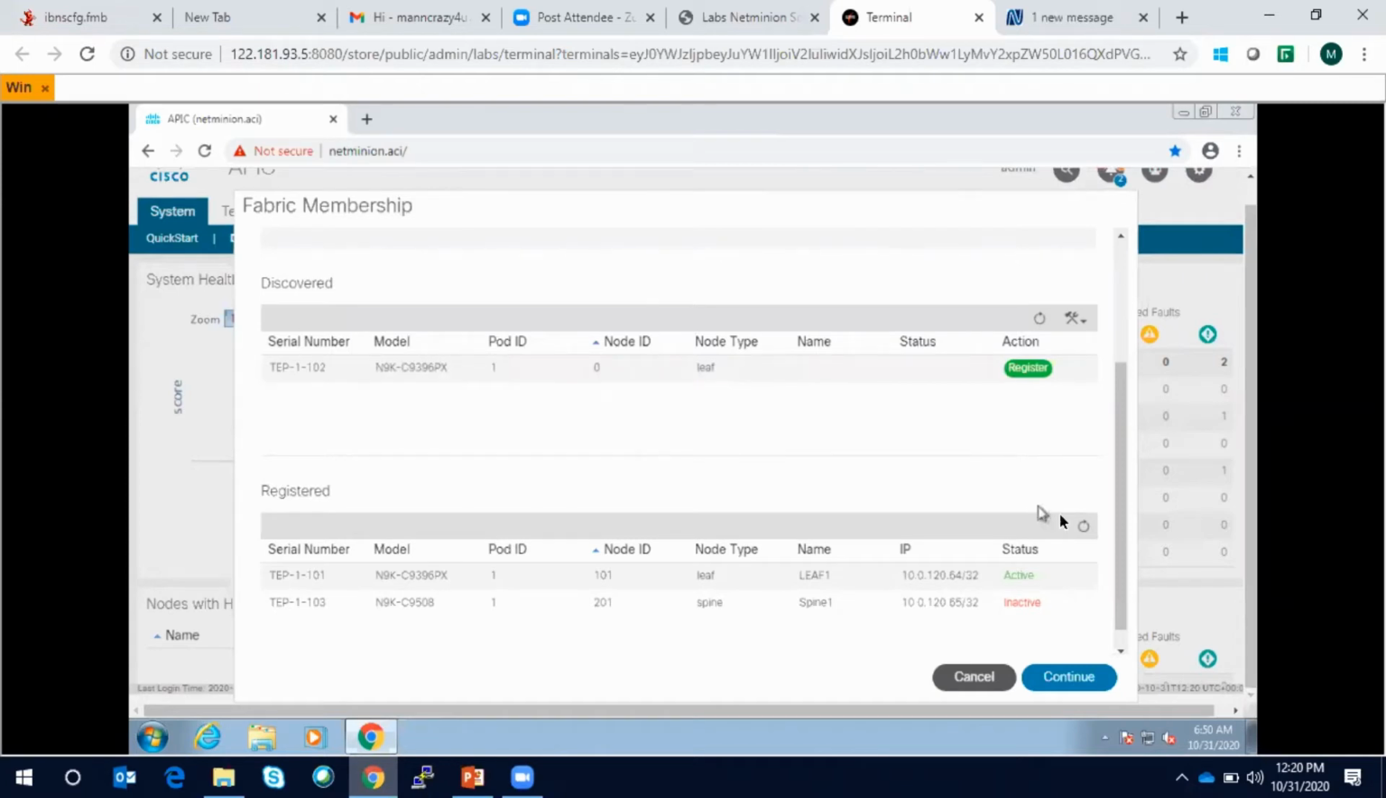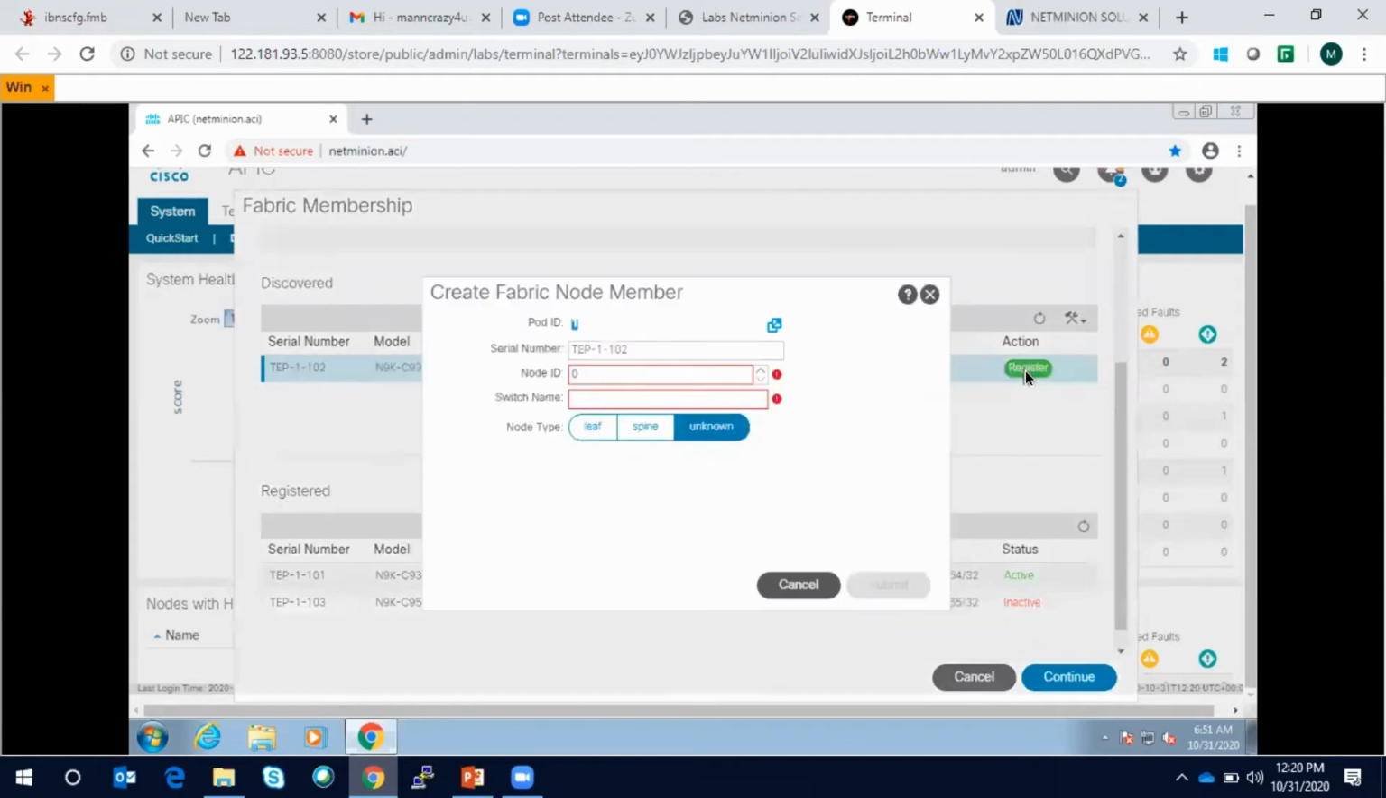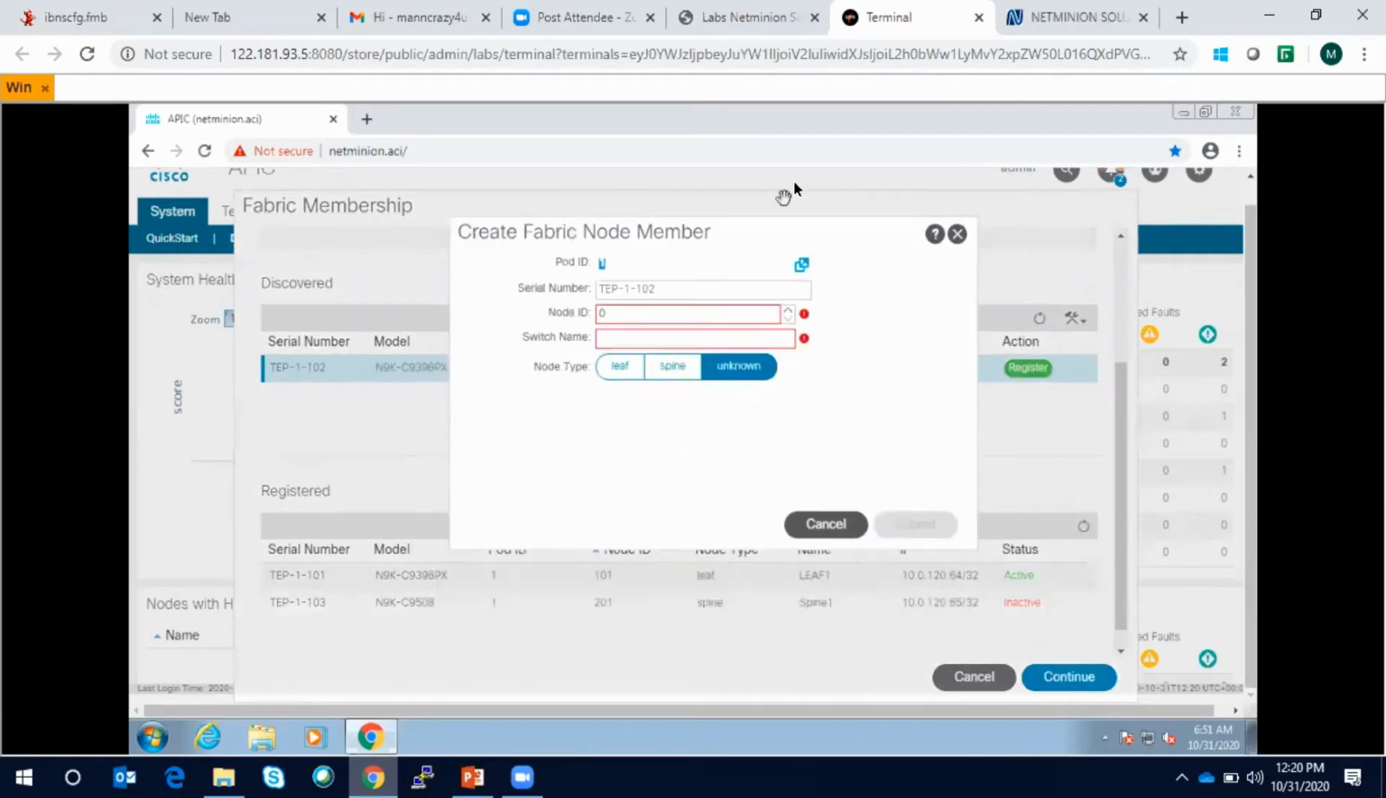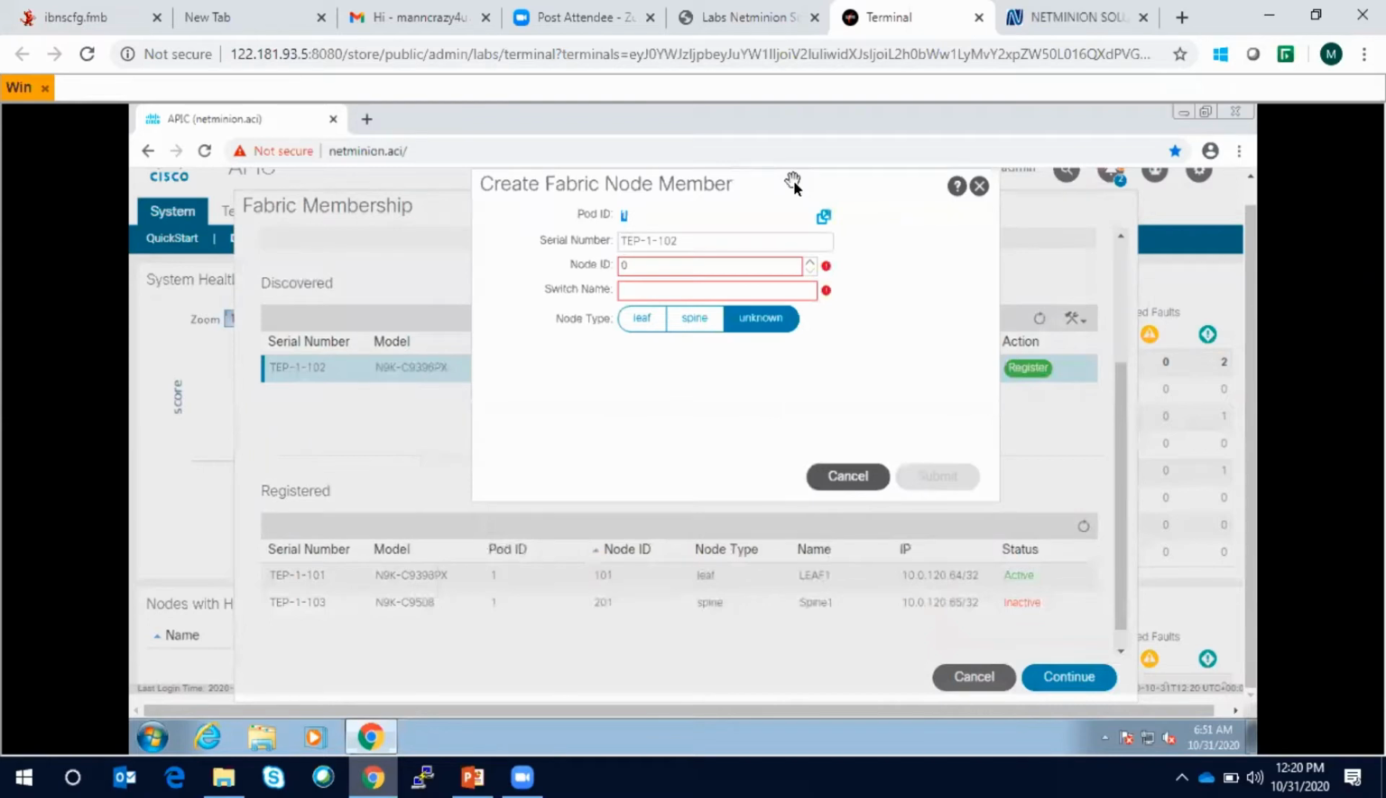So now you can see this spine was connected to the second leaf, and this is showing inactive, but it will take some time and become active actually. So registration is a bit slow process. We have to be patient while doing the registration, in the lab or in the production environment. The behavior is the same. So this is the second leaf, and I'm going to give the node ID as 102 and the name as leaf 2.